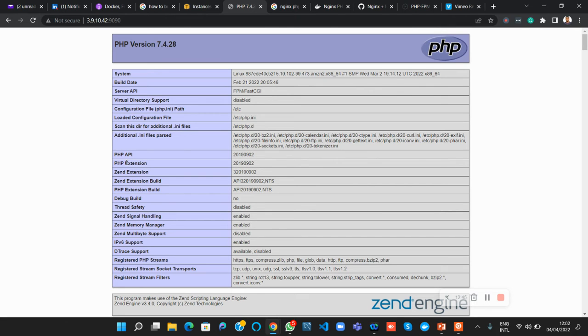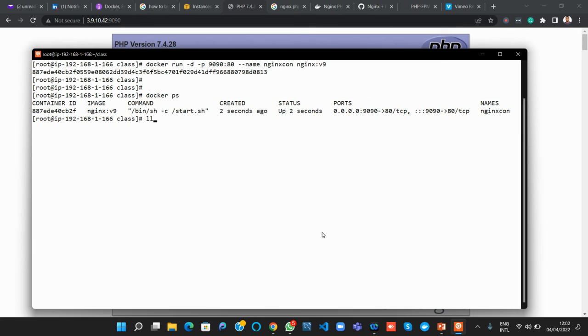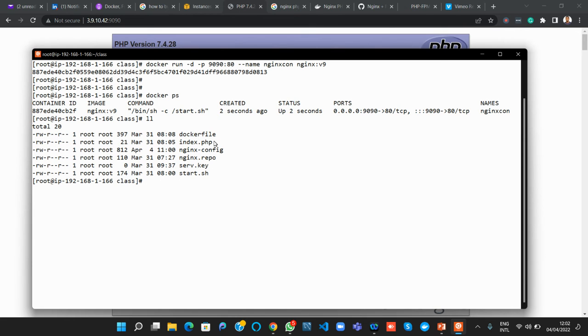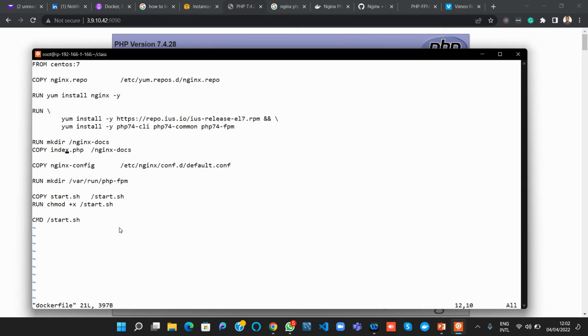Because I've already done this part. Look at this now. I have an index.php file, which inside I have defined the phpinfo page, that page that you get to see. Inside of my Dockerfile as well, I have copied that file into my document root.